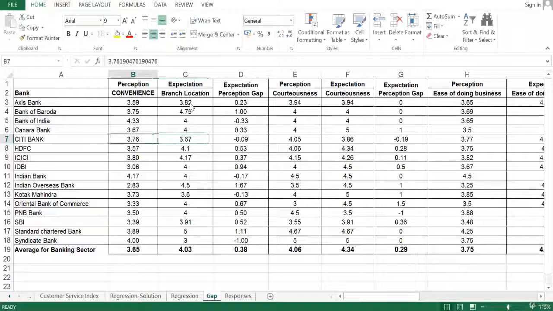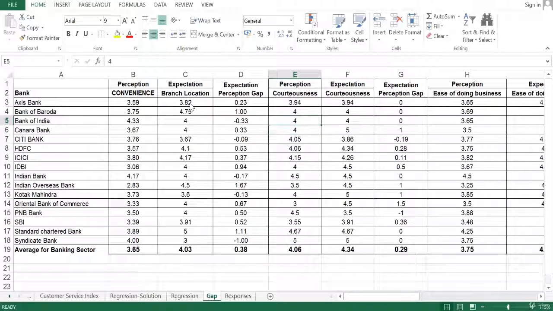So from the Citibank perspective, suppose I want to look at this, I will probably look at a branch location which would result in less operational cost for me, because I'm still hitting or exceeding the target of 3.67, as the perception of convenience is 3.76. So I would look into this figure and see if I can minimize some cost or play around with these numbers and help in devising strategy going forward.